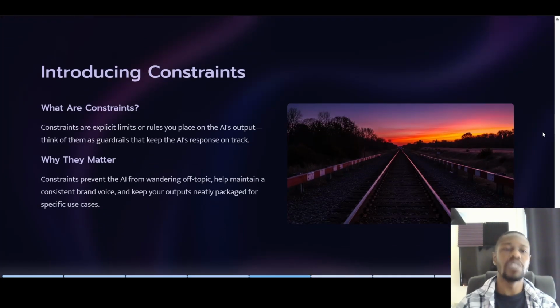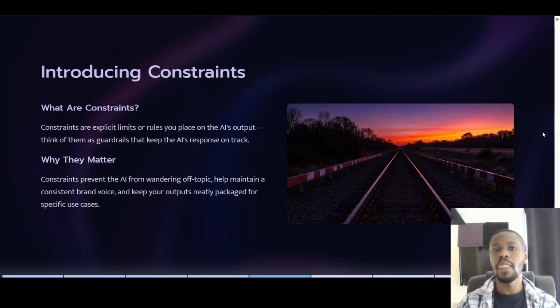So introducing constraints. What are constraints? Constraints are explicit limits or rules which we place on the AI's output, and you can think of them, as I've said, as guardrails to keep the AI's response on track. So if you think of a train, we've got guardrails to ensure the train always follows the correct path and doesn't deviate to some other path.